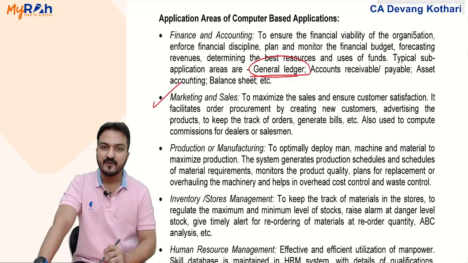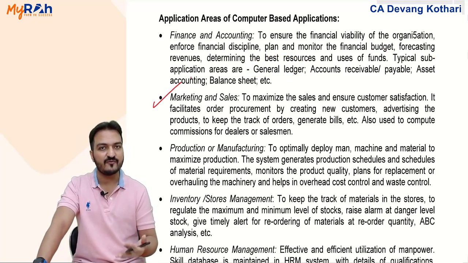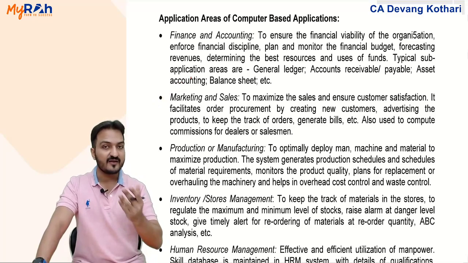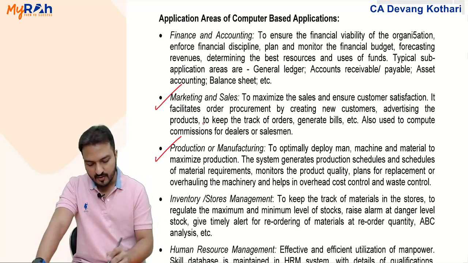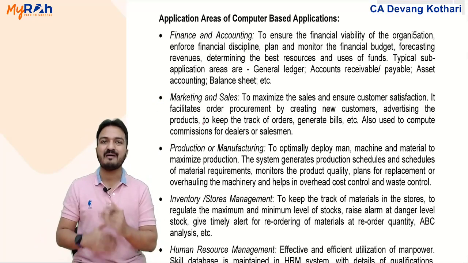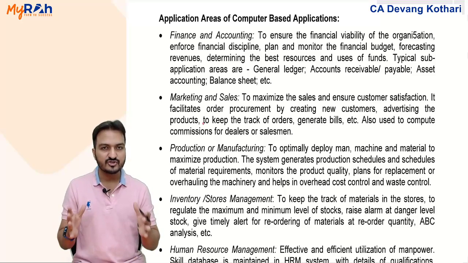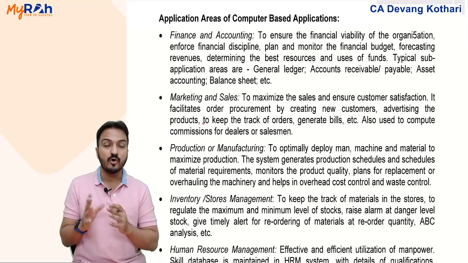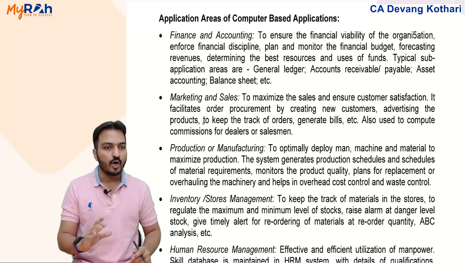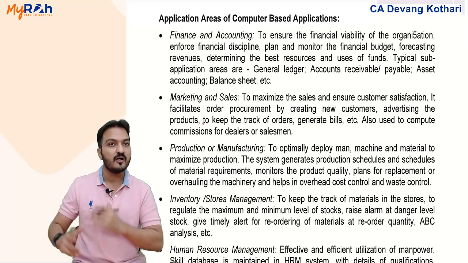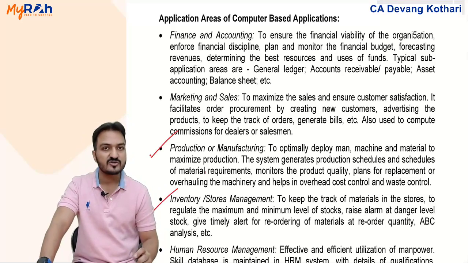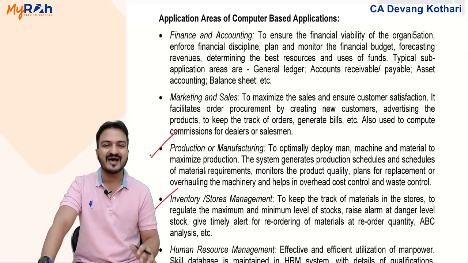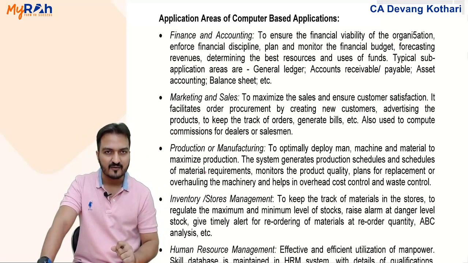Marketing and sales. Application softwares are also useful in marketing, advertising, keeping a track of customers, getting money recovered from customers and all that. For that you have separate softwares again. Production and manufacturing. Softwares which will manage your production. For managing production, it can tell you how much to produce. It can tell you how much material will be needed to do the production, how many machines will be needed, how many workers will be needed. All those calculations can be given by the production softwares. Inventory stores management software. Stores management software are very common. Most of companies use that. It will help you to keep a track of materials in the store.